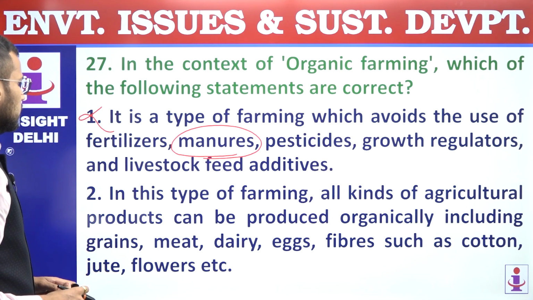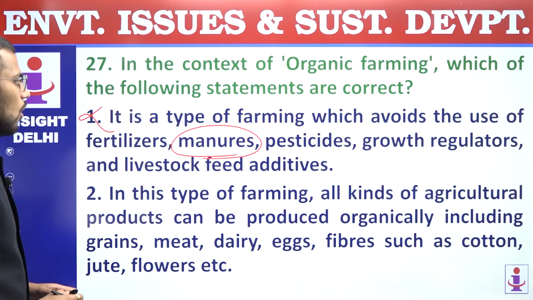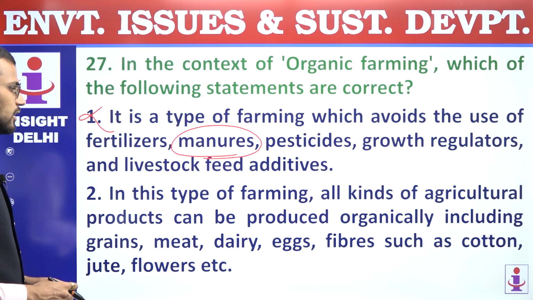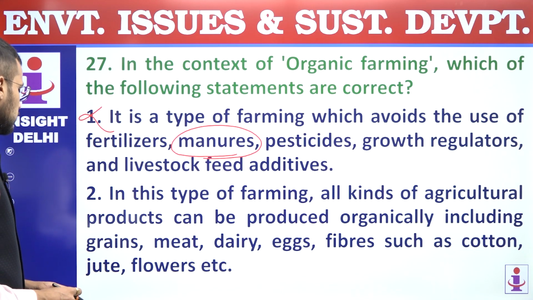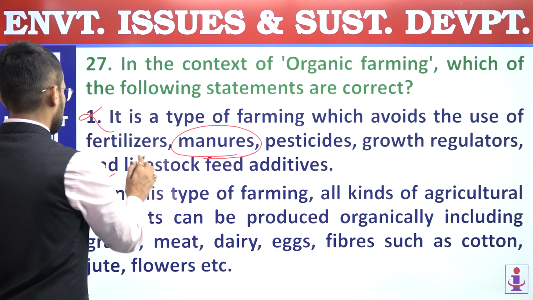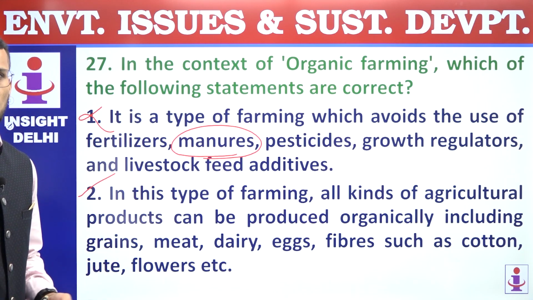Second, in this type of farming, all kinds of agricultural products can be produced organically, including grains, meat, dairy, eggs, fibers such as cotton, jute, flowers, etc. Right? So that is possible. So in organic farming, we can take any kind of produce.